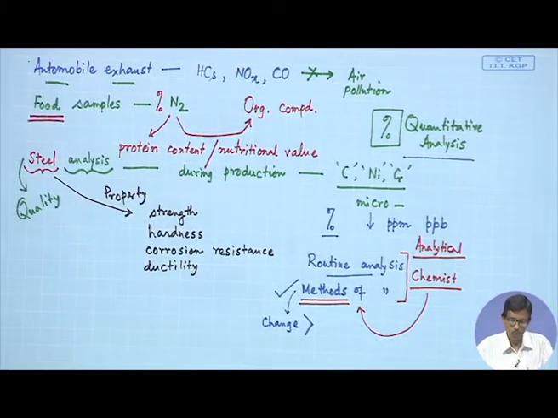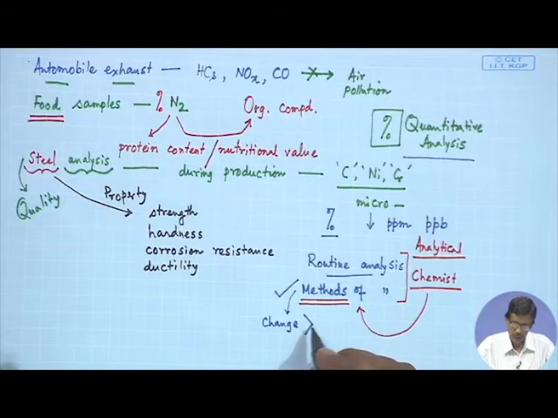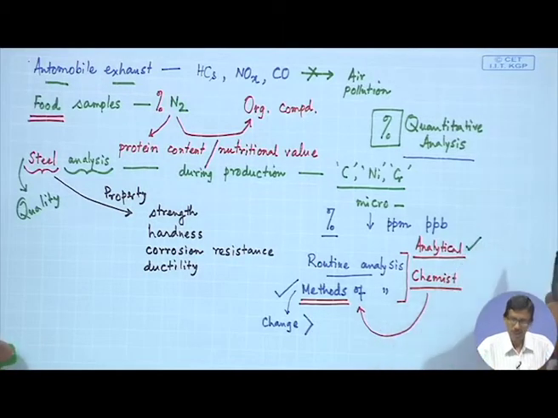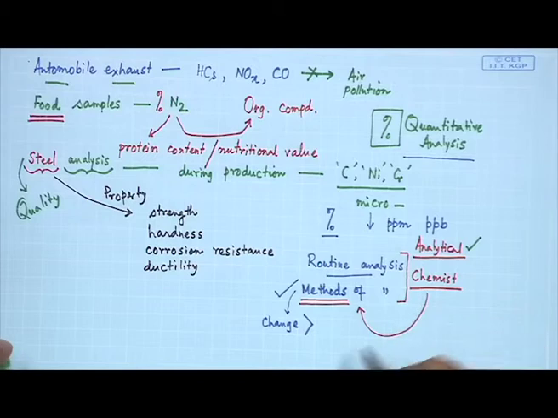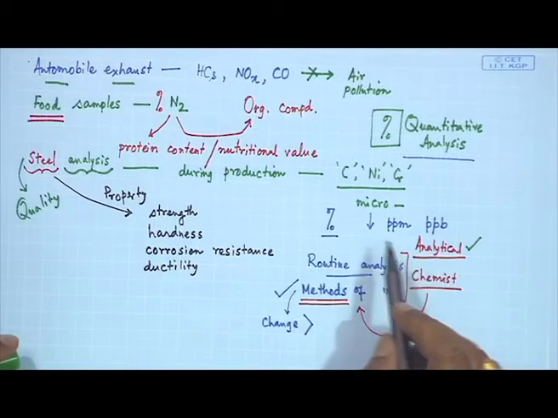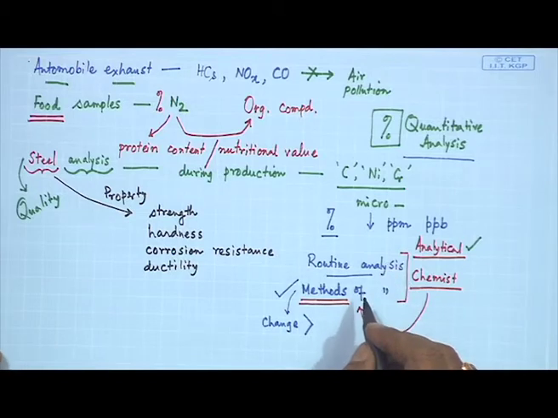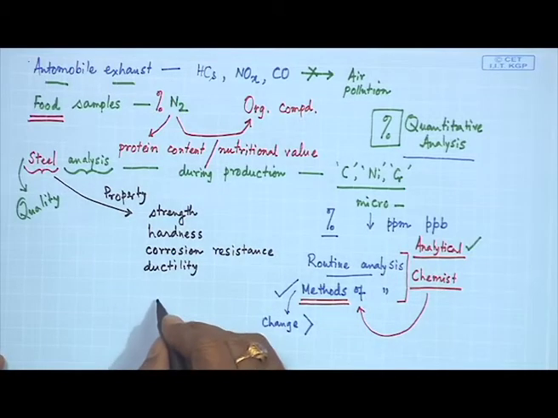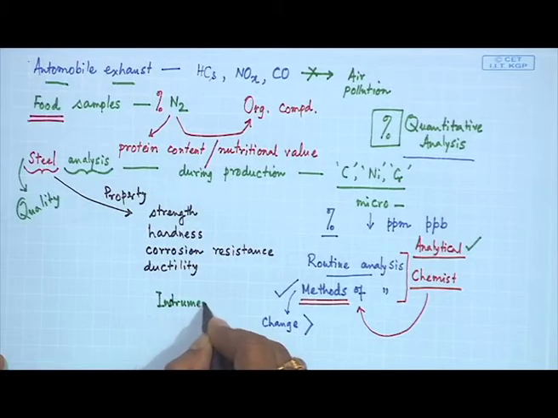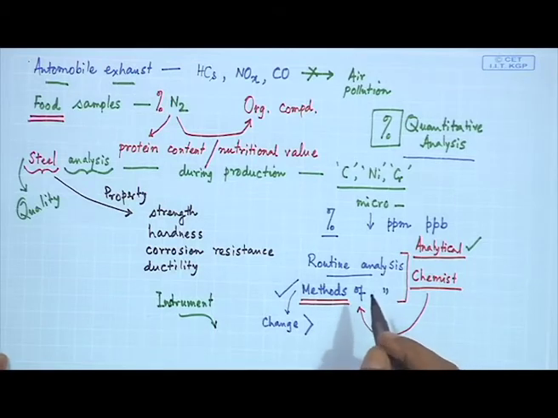So, how to go for this new methodology? There comes into the picture analytical chemistry. He or she is the analytical chemist who can introduce a new methodology. Suppose we are doing a simple titrimetric or gravimetric method of analysis, but if this person can introduce something with the help of some instrument, that gives rise to instrumental methods of analysis.